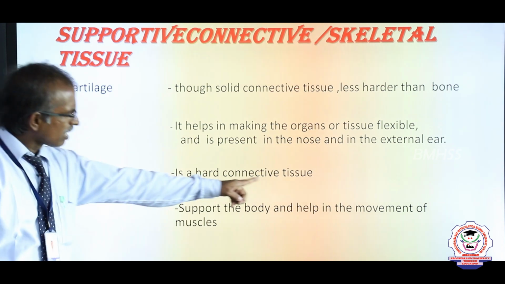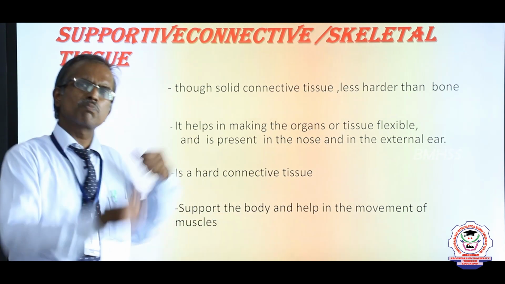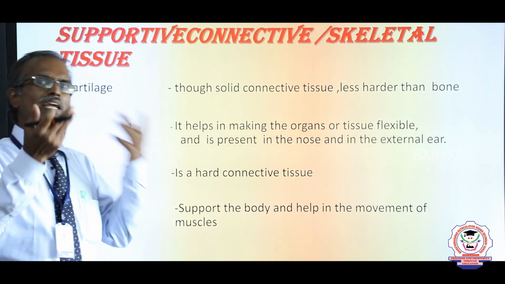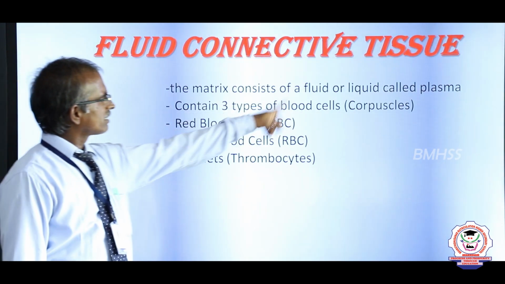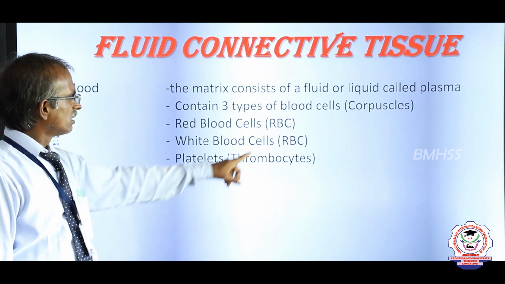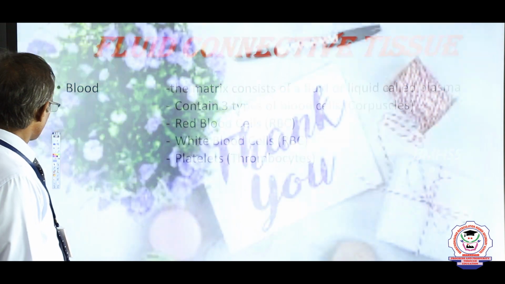Then bone. Bone is the hard connective tissue that supports our body and various movements of the body. Then blood. Blood contains three structures in its matrix: RBC, white blood cells and platelets, otherwise erythrocytes, leukocytes and thrombocytes.